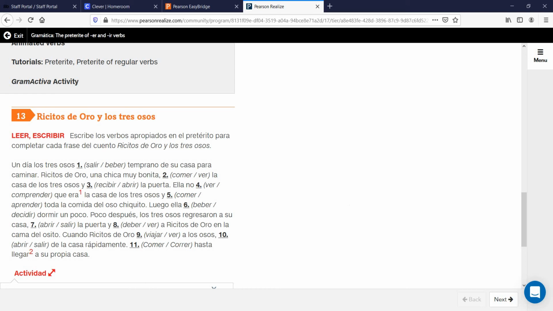Comer means to eat. Ver, as we just talked about, means to see. Número tres, recibir o abrir. Recibir, what does that mean? It means to receive. Abrir means to open.